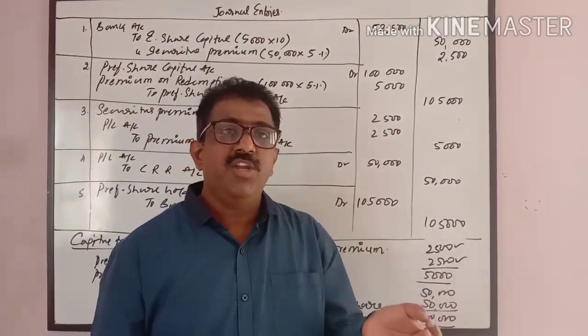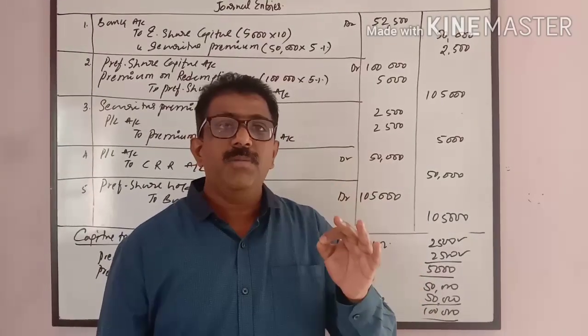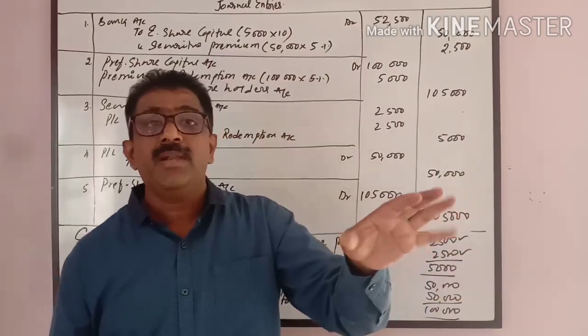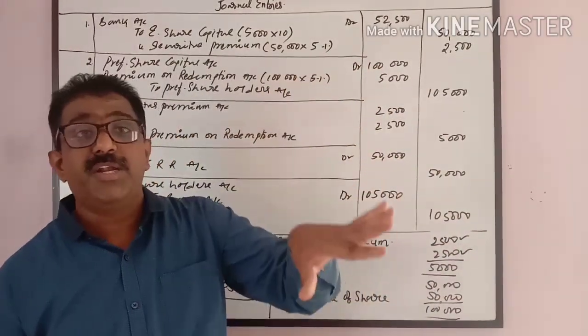In my next video, I am going to work out a 14 marks problem whereby we have to pass the journal entries and prepare the revised balance sheet after redemption.